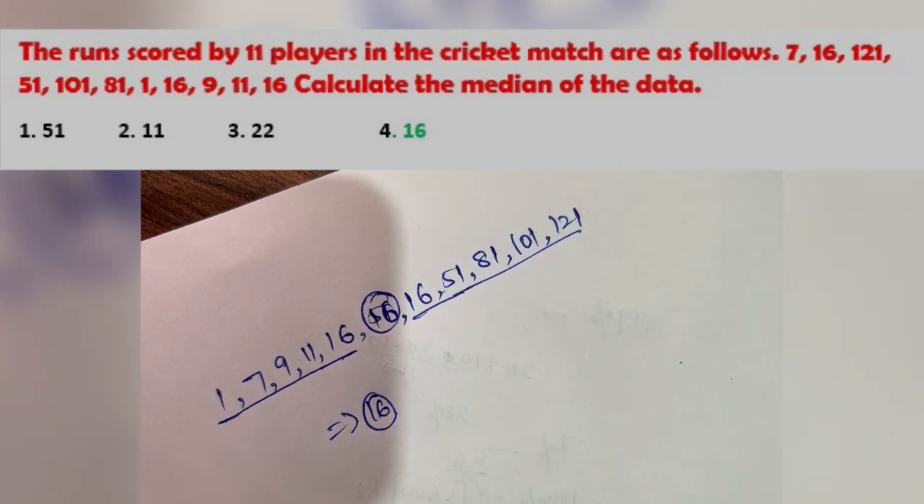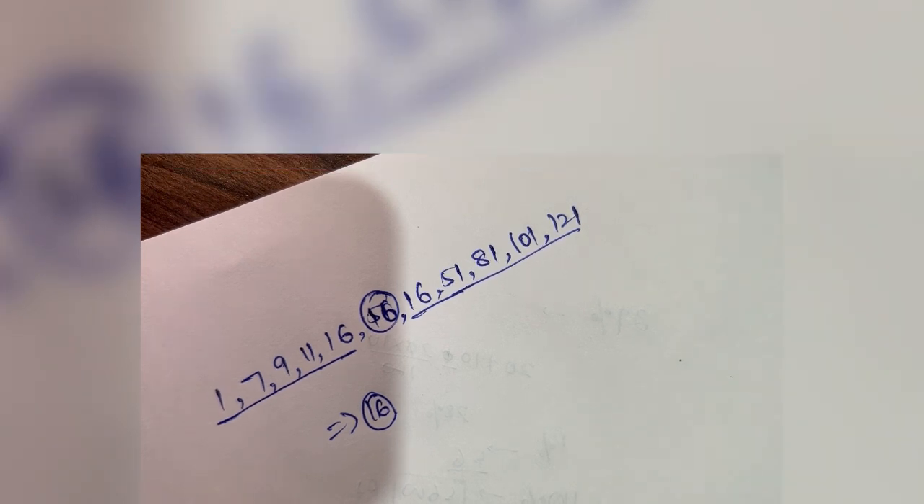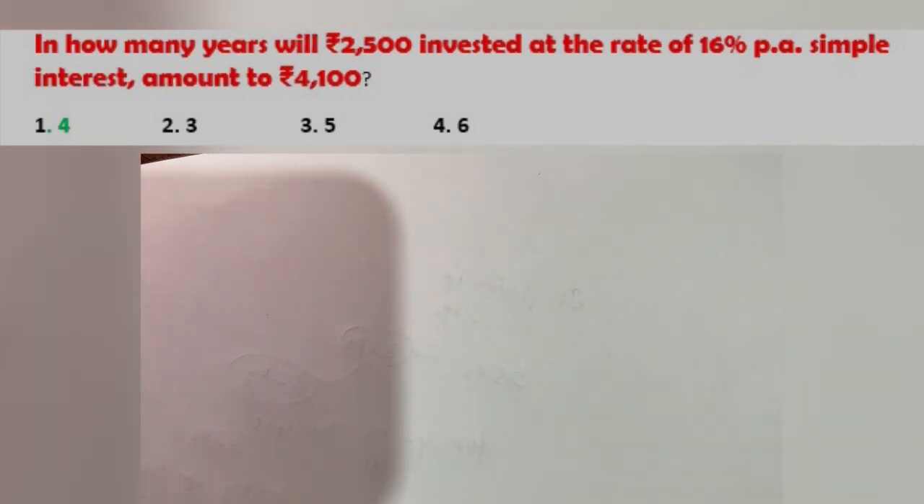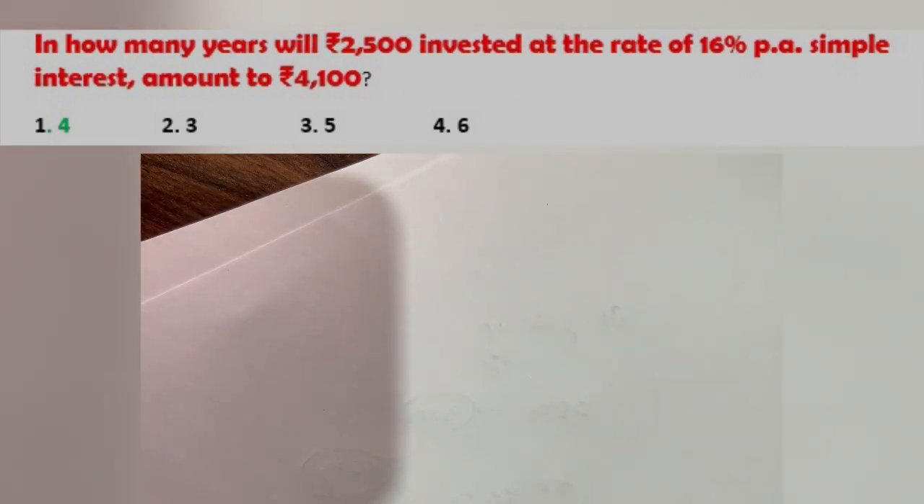Okay, now we have question number 19. 19 is also a very simple question. In how many years will 2500 invested at the rate of 16% per annum simple interest amount to 4100?